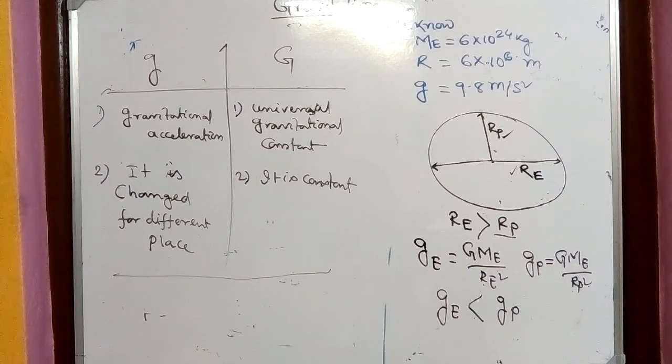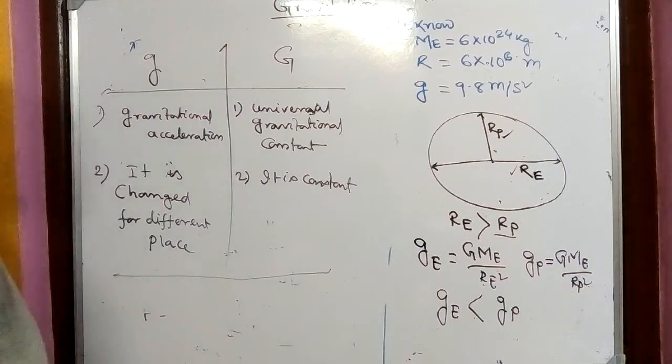Small g, we have seen, changes at the equator and at the pole due to the change of radius, because the shape of the earth is not a complete sphere. And in the case of capital G, we know that the value of capital G never changes, and that should remain constant. Clear? I think it is clear.